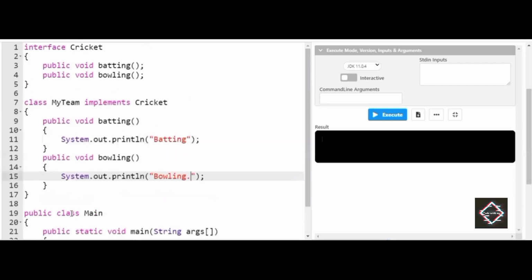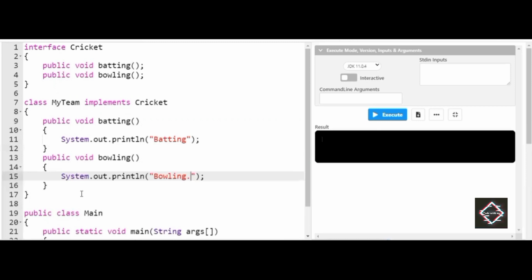One more thing, friends. I assume you have come across that for an abstract class you cannot create an object. The question that arises here is, can I create an object for interfaces? The answer is no, you cannot create an object for an interface. So if I cannot create an object for an interface, how will I access the methods inside the interface? It's very simple, friends. When you create an interface, it has to be implemented by a class.